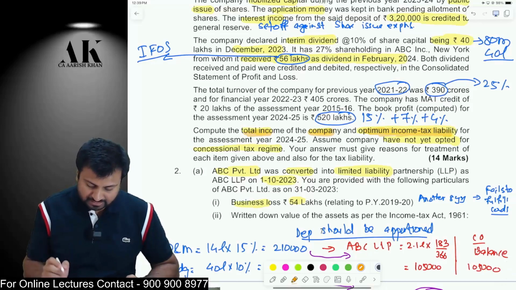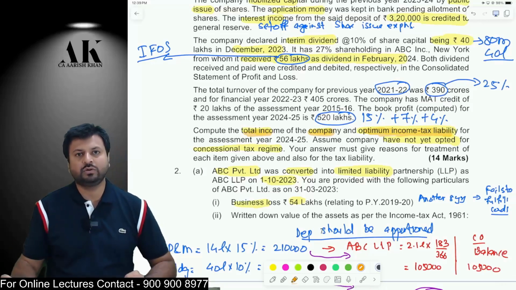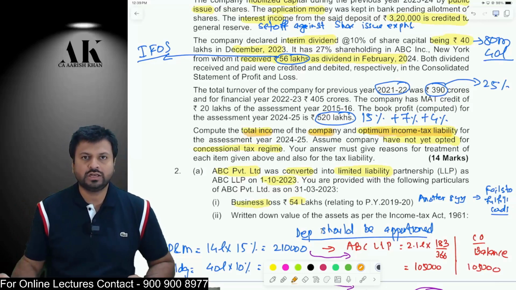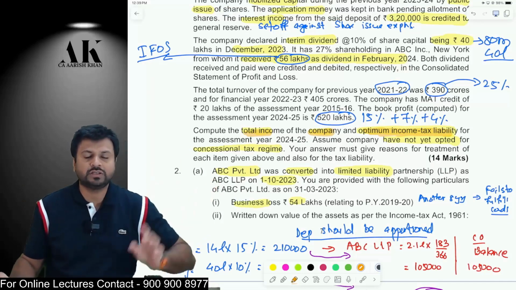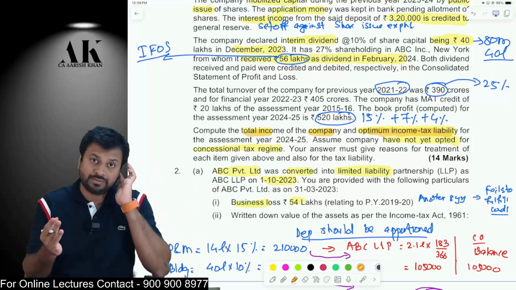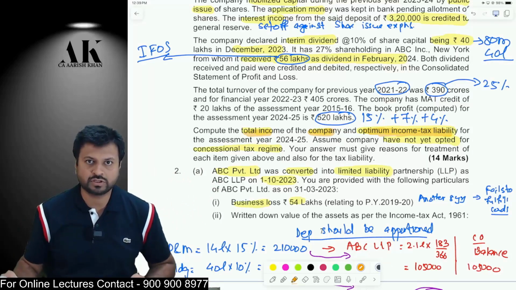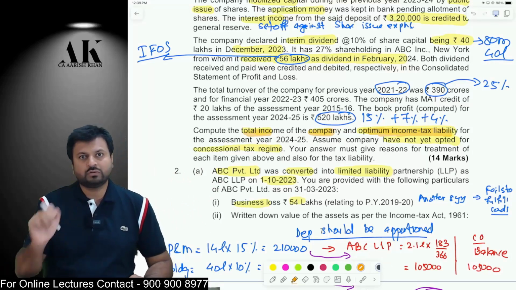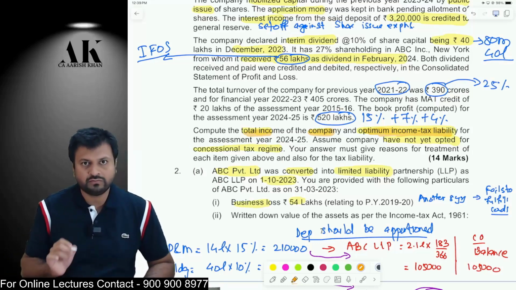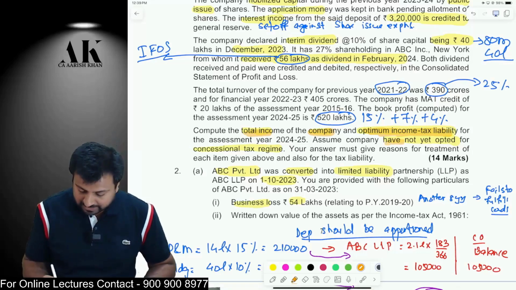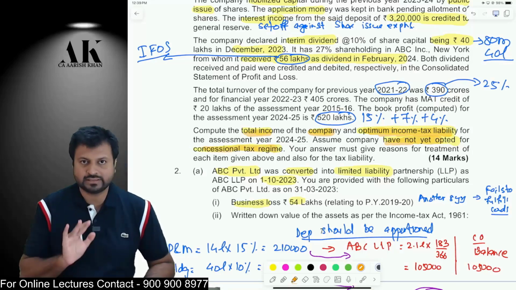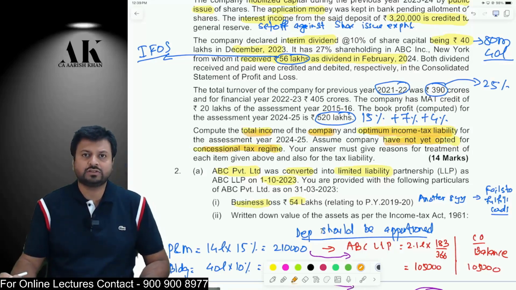Optimum means we need to find out the total income as per the normal provision, the total income as per the special provision, and all those things, and we need to compare them, and then we need to find out whichever is more beneficial. Now listen carefully. There are 2 calculations that we are supposed to make. One more important information that the question has given us: the company has not yet opted for the concessional tax regime. They have not yet opted for any kind of concessional tax regime.